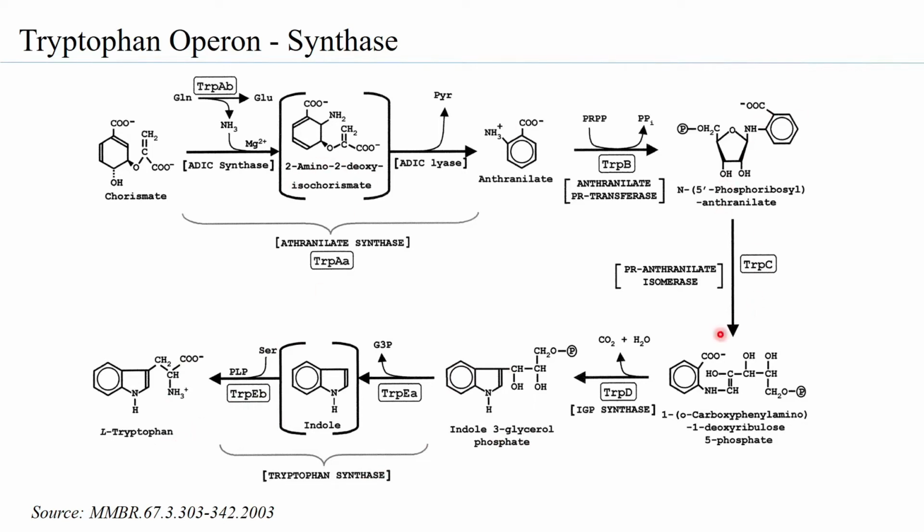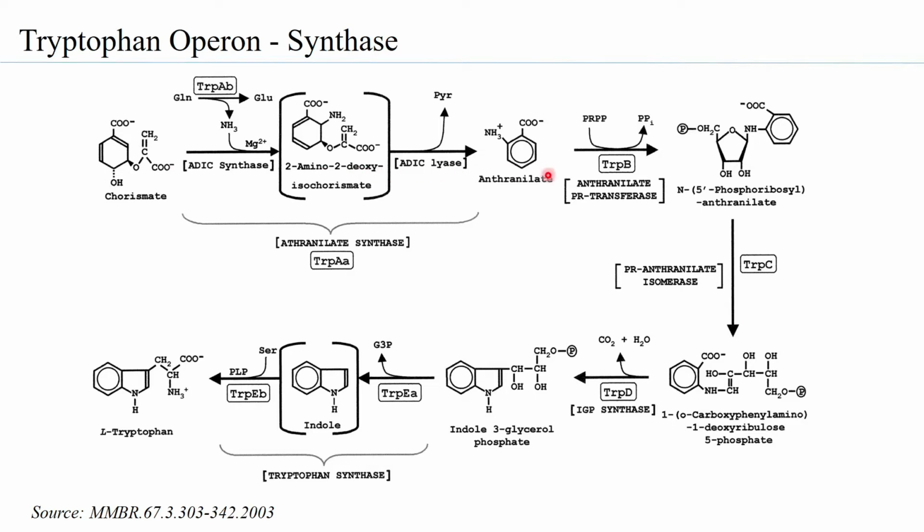In all these cases, what has been observed is that the enzymes are responsible for forming certain intermediates, so each forms a product that is a substrate for the next enzyme, which gives rise to a product that is the substrate for the next enzyme.